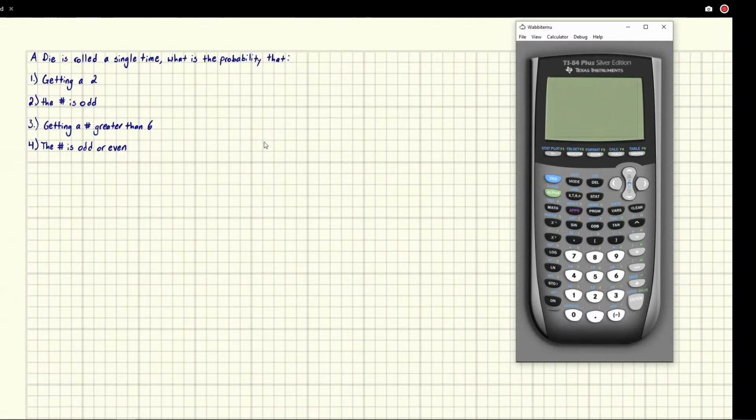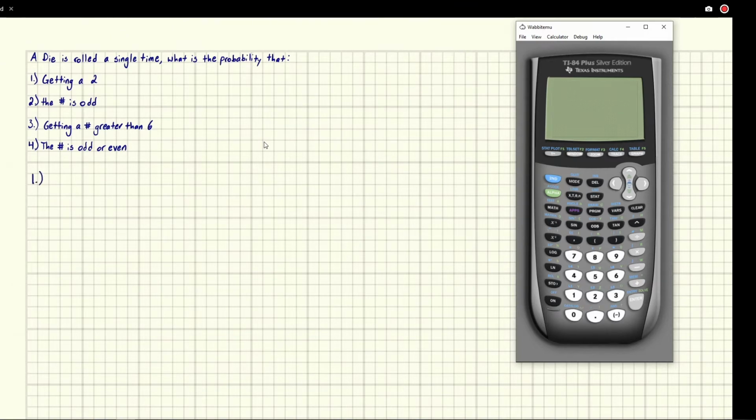A die is rolled a single time. What is the probability that you get a 2, the number is odd, getting a number greater than 6, and the number is odd or even? So pretty straightforward die probability question. Let's just go ahead and tackle these one bit at a time.